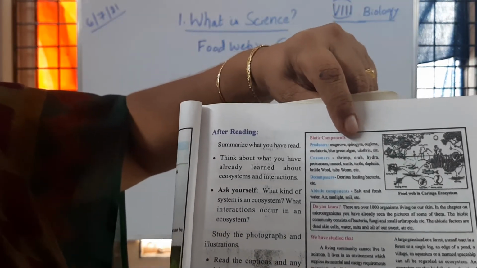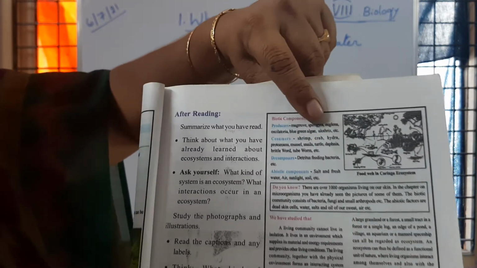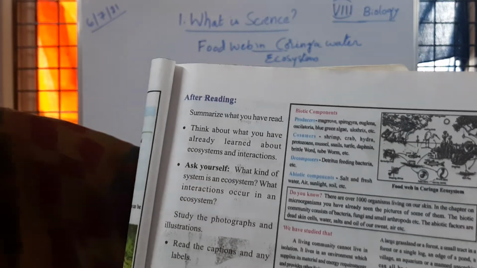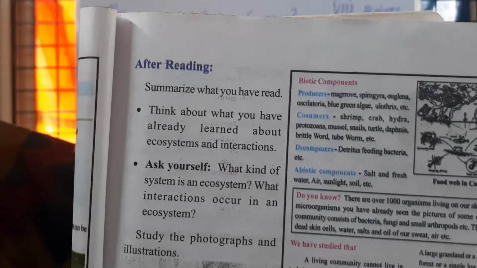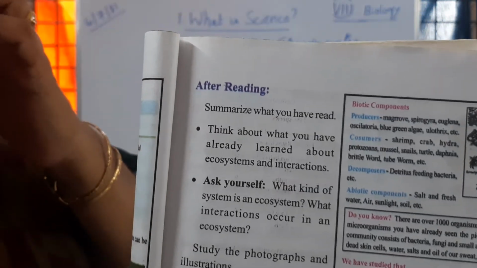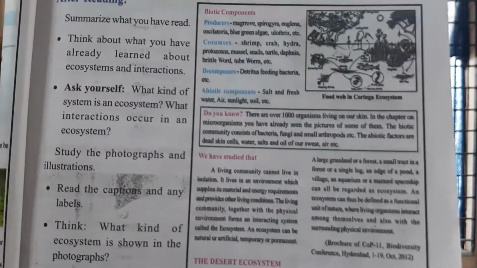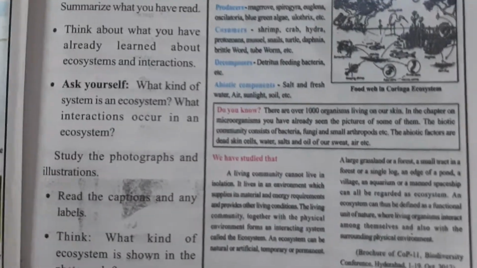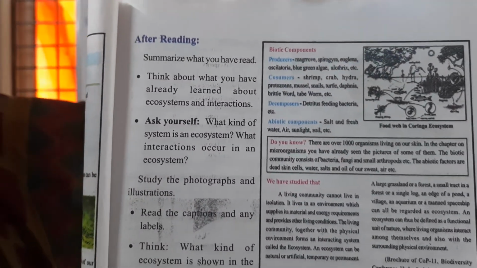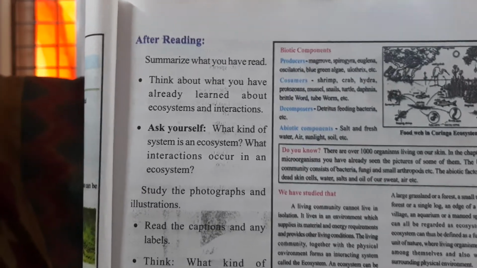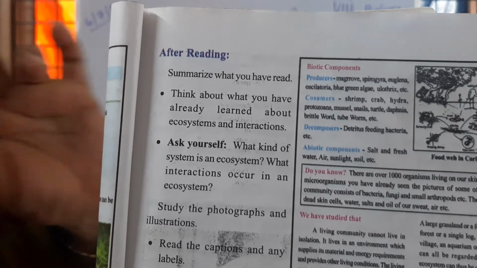Then Spirogyra, Euglena, Oscillatoria, blue-green algae and Anthrax. These are all said to be microorganisms which come under chlorophytes. They have chlorophyll. So if the chlorophyll is present, what will happen? They prepare their own food. Is it clear to children? Plants and chlorophytes, that microscopic organisms which contain chlorophyll are going to prepare food. That's why they are the biotic components of Coringa water ecosystem which come under producers.